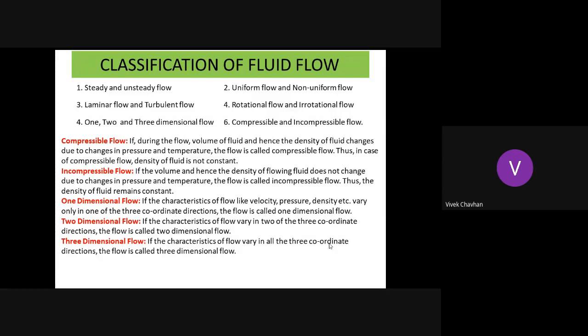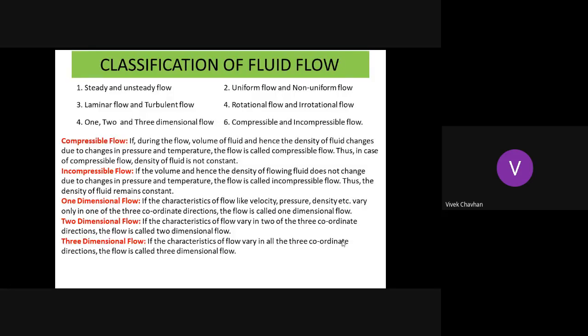Now, the last kind of flow is one-dimensional flow, two-dimensional flow, or three-dimensional flow. Now, let us take the case of velocity. If I talk about the three axes, the component of velocity in the x-axis is small u, the component of velocity in the y-axis is small v, and the component of velocity in the z-axis is small w. If I take the case of one-dimensional flow, u would be non-zero and v and w would be 0. Either we can say w will be non-zero and u and v would be 0, either of them. Now in case of two-dimensional flow, u and v would be non-zero and w would be 0.